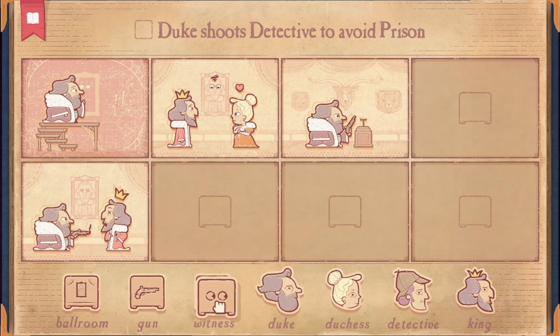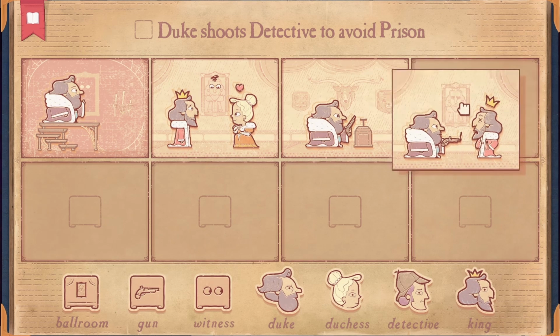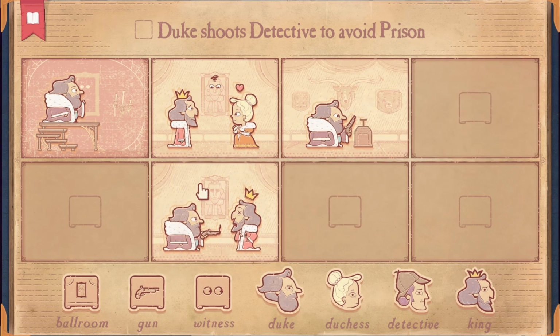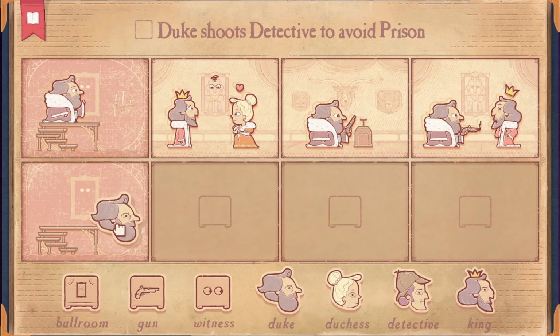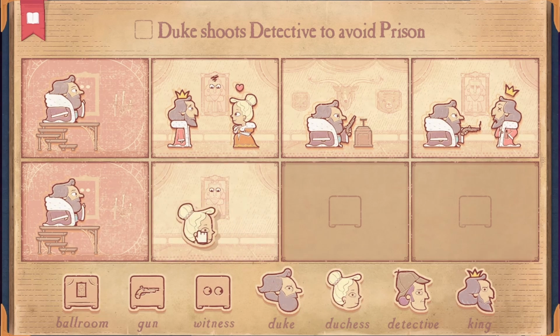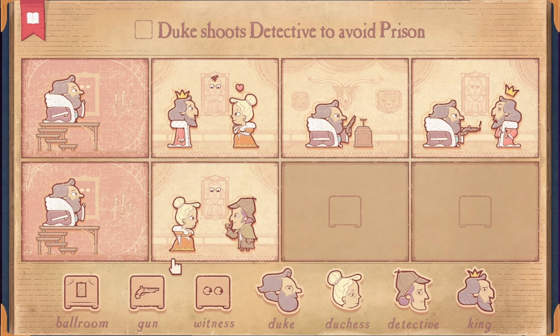And it might, but the thing is, if the detective learns that it was the Duke, then the panel is going to automatically go to the detective capturing the Duke, and that's not what we want. So, what happens? How do we get the Duke to just shoot the detective, though? Because, maybe... Oh, okay, I see. Maybe the Duke goes back and peeks out and sees that they're talking with each other.